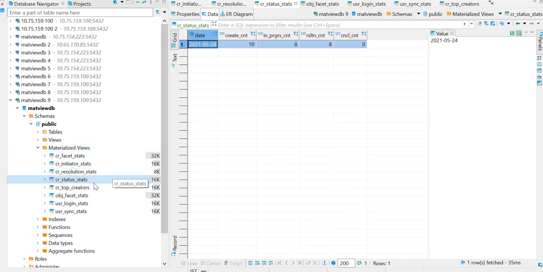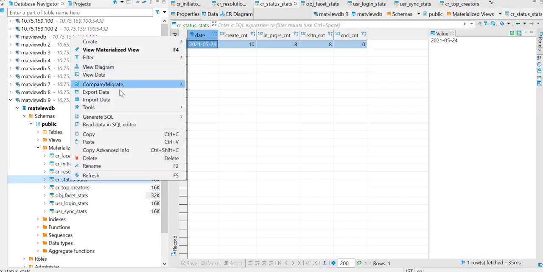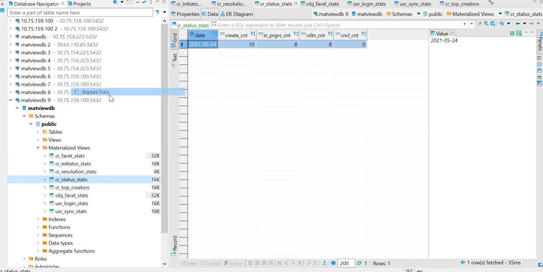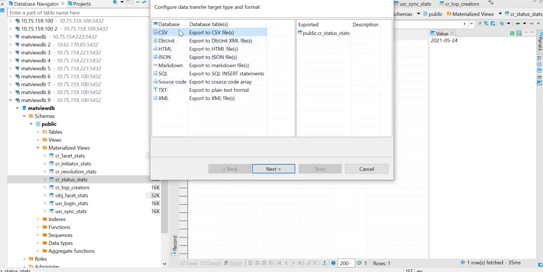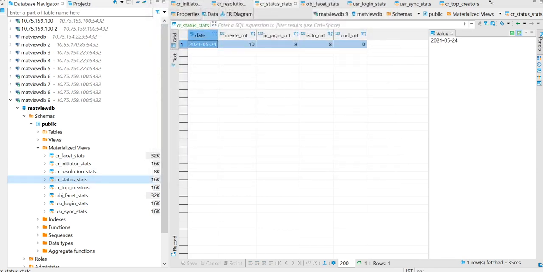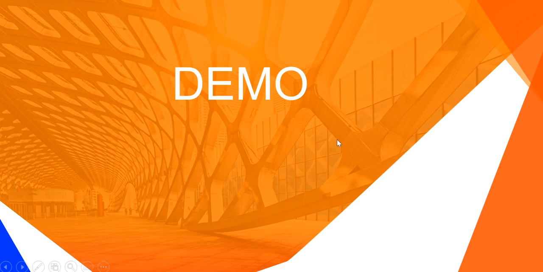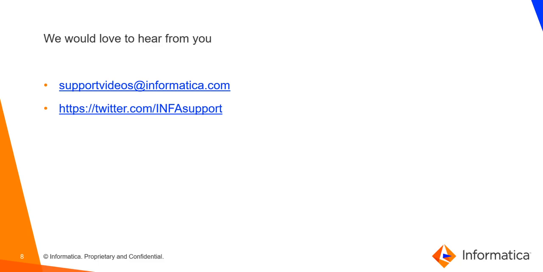In a similar way we can make use of other usage statistics as well, and not only view, we can also export this data. Here we have export data, and we have these different types of formats and we can make use of them. And this is all about the demo.